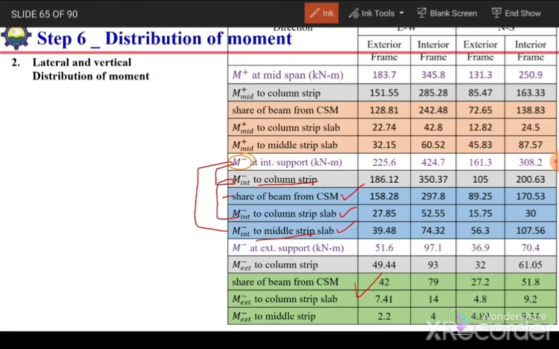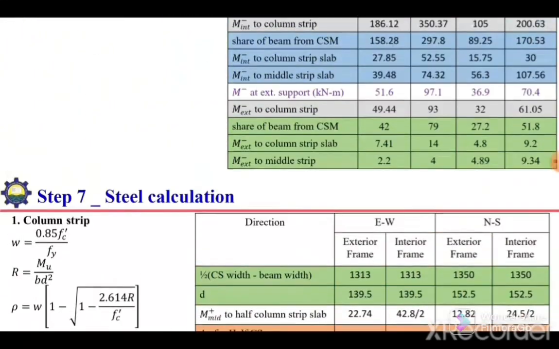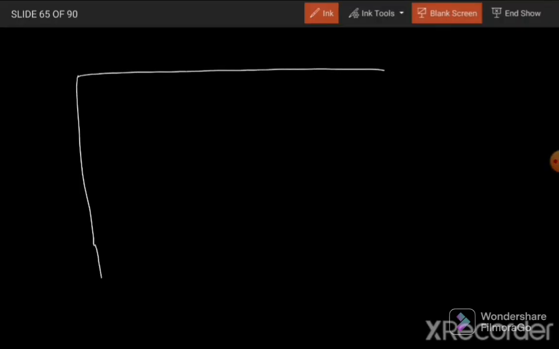Similarly for exterior negative moment, and we need to do this calculation for all the frames: the interior frame in the east-west direction, and the exterior and interior frames in the north-south direction. Once we distribute this moment, we will have moments at all critical points of our panel 1. For example, I can show you where these moments will lie. This is our panel like this.